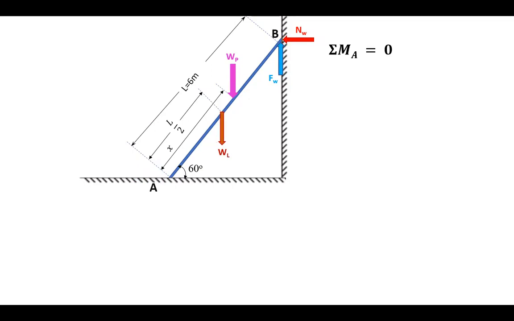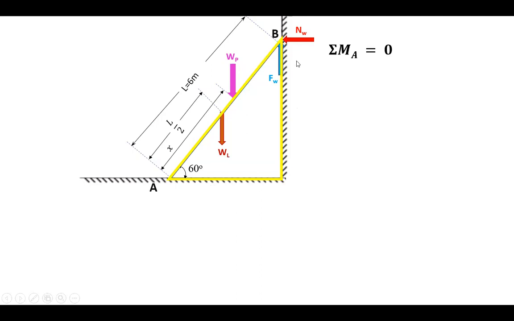So first thing is, in order to find the moment about A, you need the distances of these four forces. Okay, the perpendicular distances of these forces from A. Now let us consider one by one. Let us calculate those perpendicular distances. For finding the perpendicular distance of NW and FW, let us consider a triangle like this.